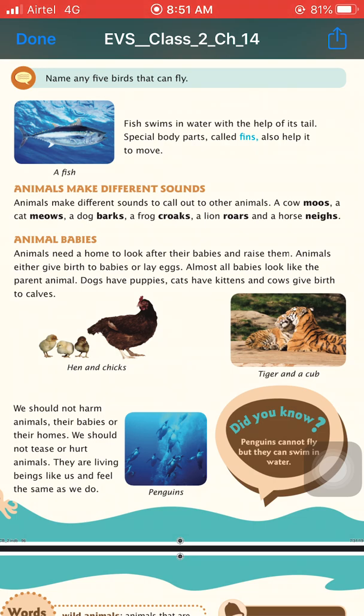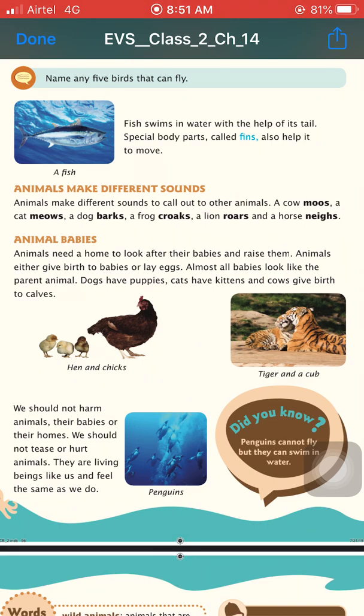So animals, just as we need a home to live, also need a home to look after their babies and raise them. Animals also feed their babies by giving them food or milk.